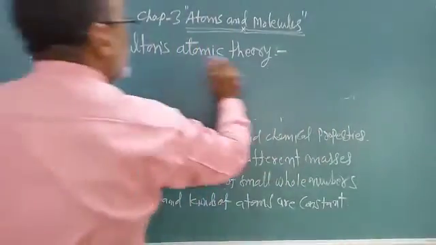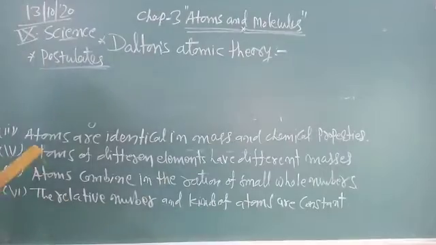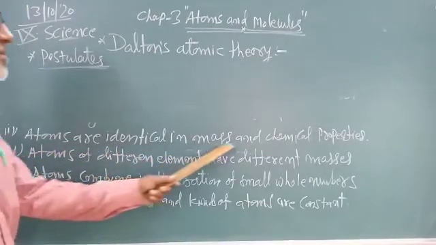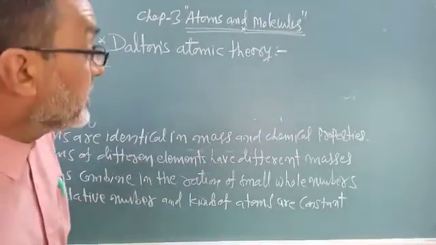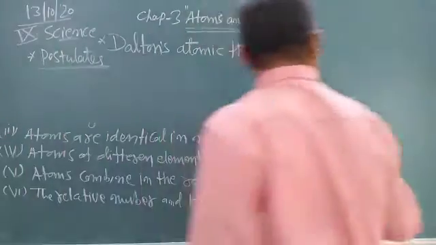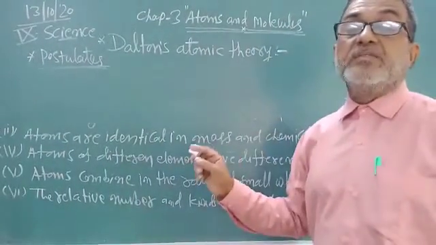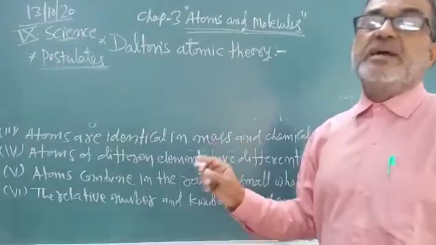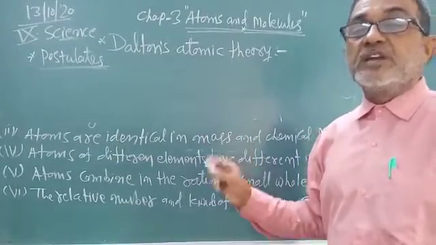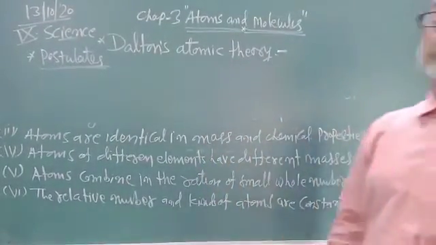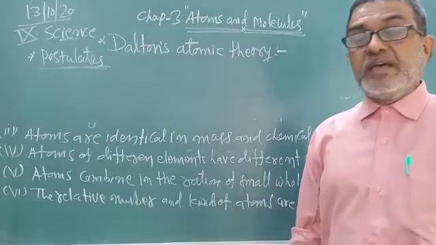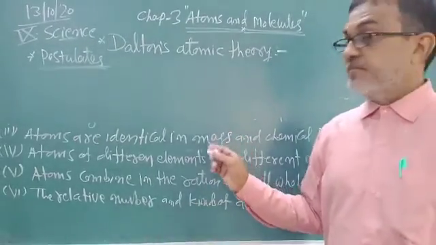Now third, atoms are identical in mass and chemical properties. So first, atoms are identical. The mass of an atom is constant, equal. Each element has a constant mass, and its chemical properties are the same as well in an atom.